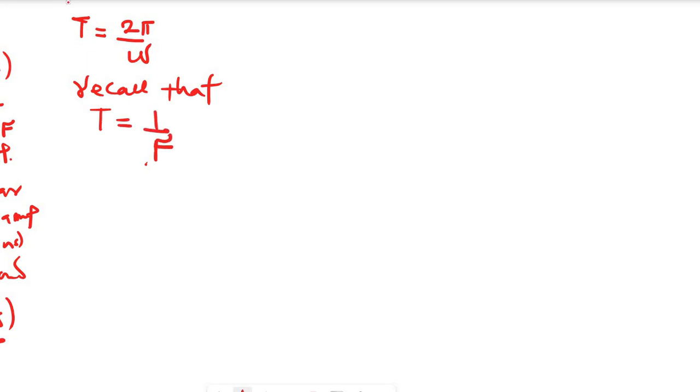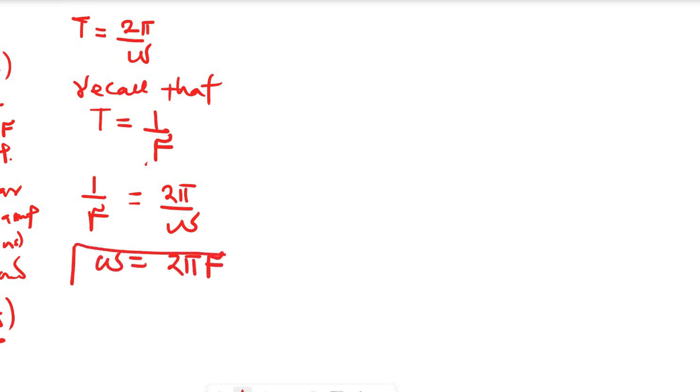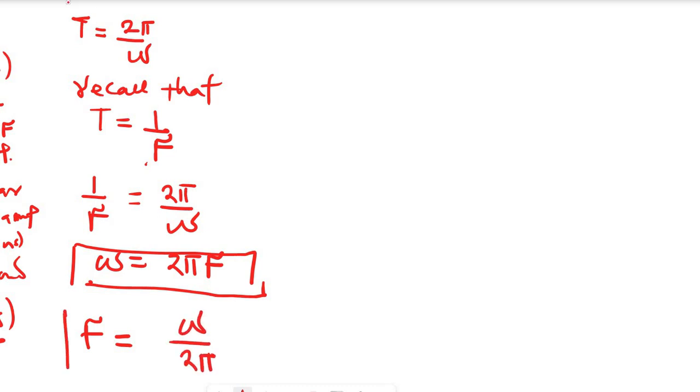So substitute in that equation: 1 over frequency will be equal to 2 pi over angular velocity. Cross multiply. So angular velocity can also be 2 pi f. From here we can also make frequency the subject, so the formula is frequency equals w over 2 pi. This is another one. That's it.